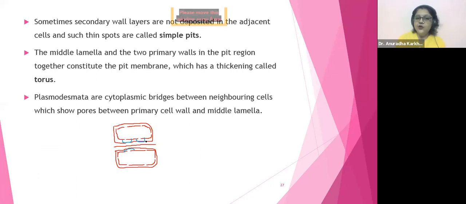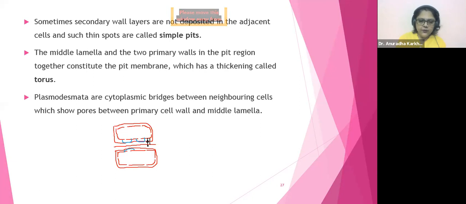Plasmodesmata are cytoplasmic bridges. Means what? It is going to bring the cytoplasm over here. Okay. So these are your cytoplasmic bridges between the neighboring cells which show pores between primary cell wall and the middle lamella. So see, imagine this red line is not there.